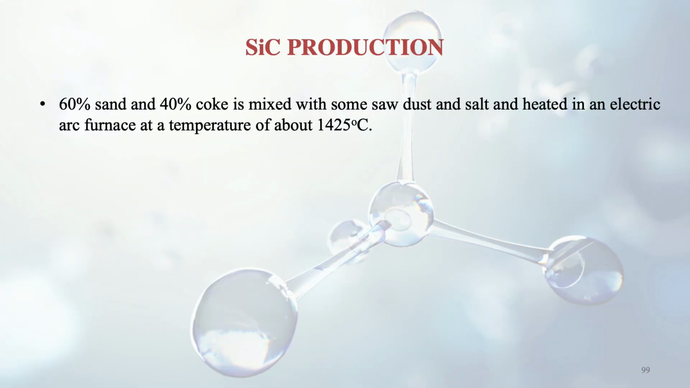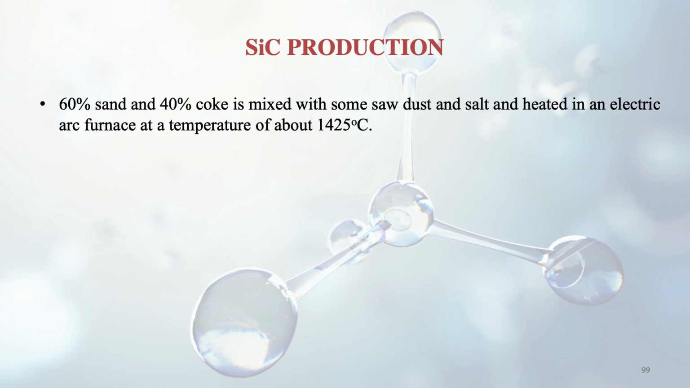And how is the production of silicon carbide actually done? We take 60% sand and 40% coke. Coke, you must have heard in the previous sessions. There also coke was used, in the iron extraction from the iron ore, and also in steels. So carbon is the main constituent there. 60% sand and 40% coke, all natural things are here.